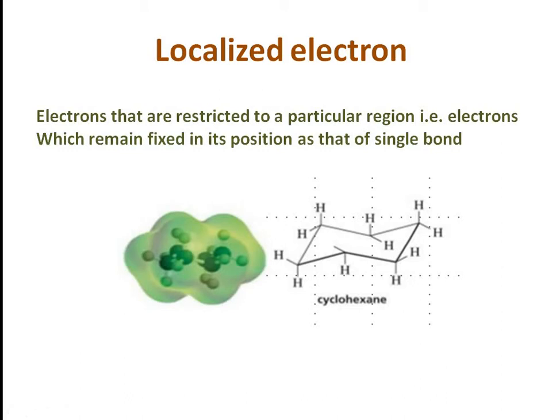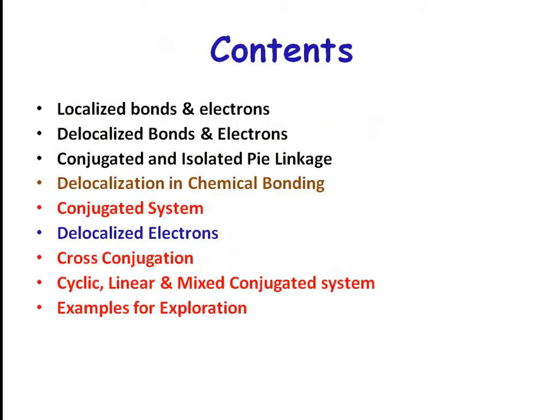Thus electrons that are restricted to a particular region, that is electrons which remain fixed in their position as in a single bond, are known as localized electrons. So this is one example of localized electrons. All the organic compounds wherever there are sigma linkages purely with carbon or other atoms have localized electrons.